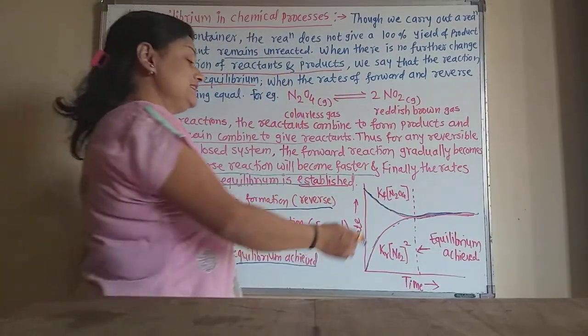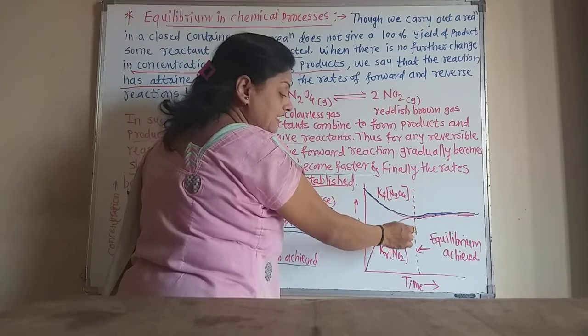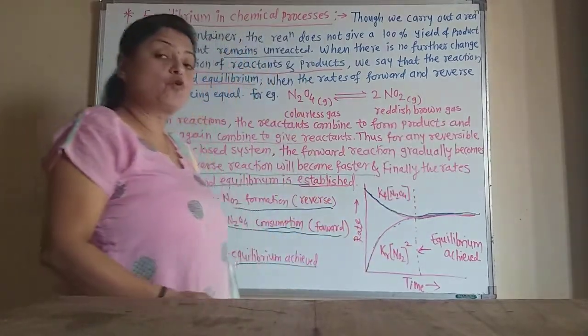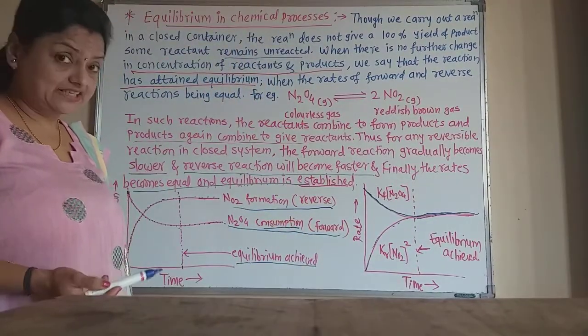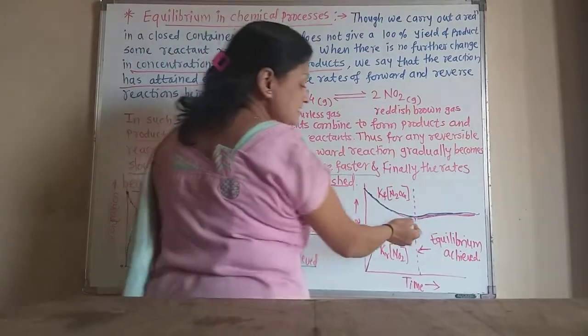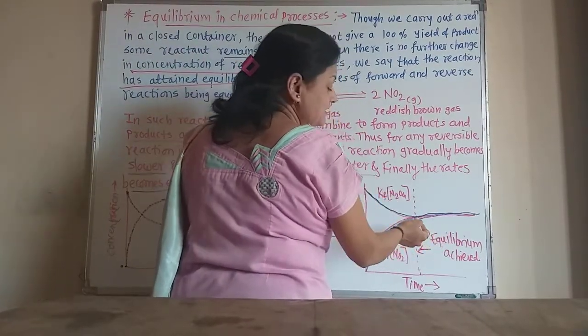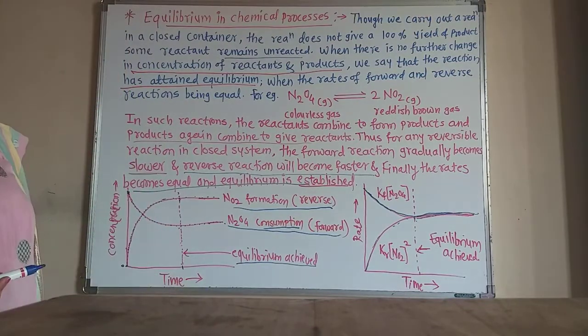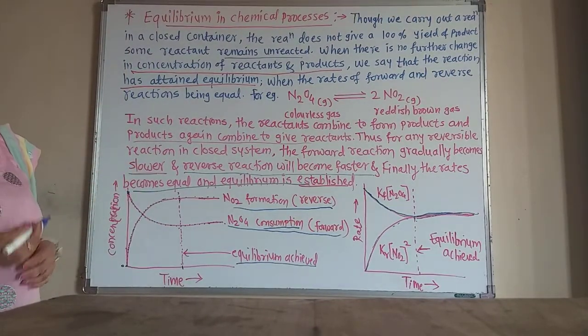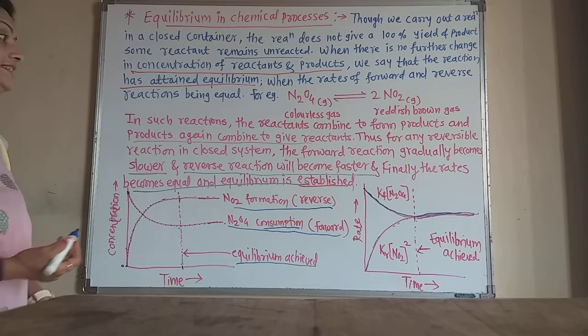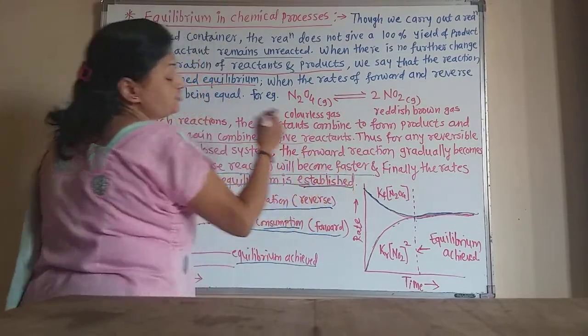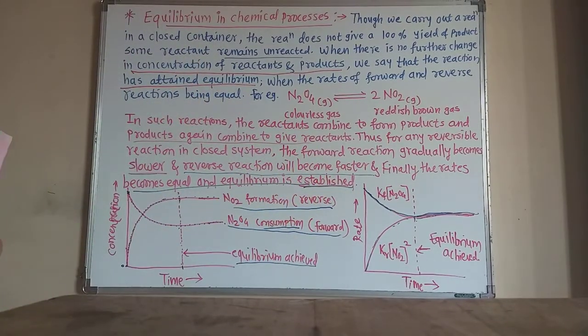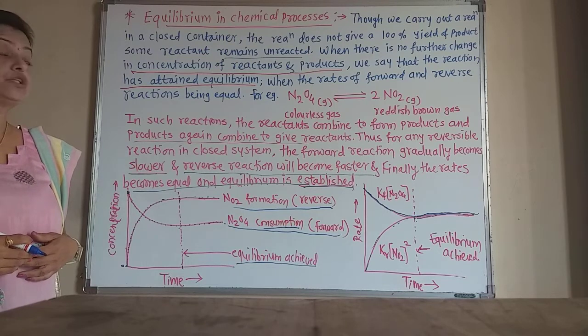Now, this is the time when both rates, of the forward reaction and the reverse reaction, are equal, and chemical equilibrium is achieved at that time. That is the establishment of chemical equilibrium: chemical equilibrium established, attained, achieved. Now this is about chemical equilibrium.